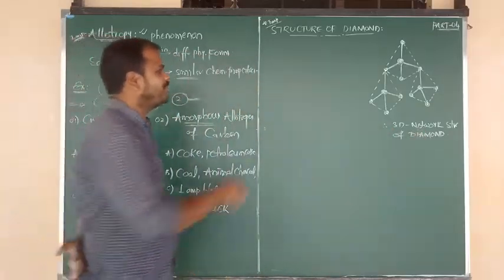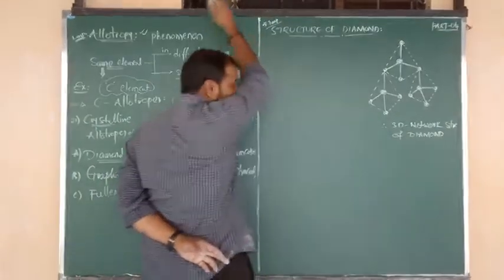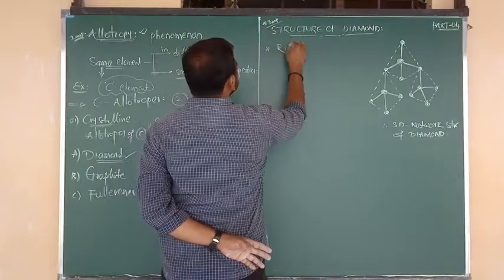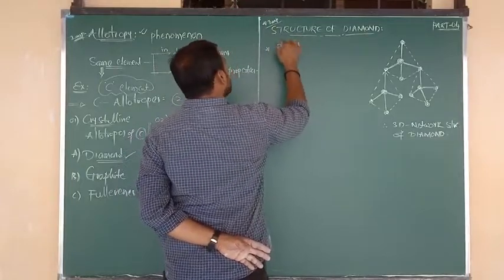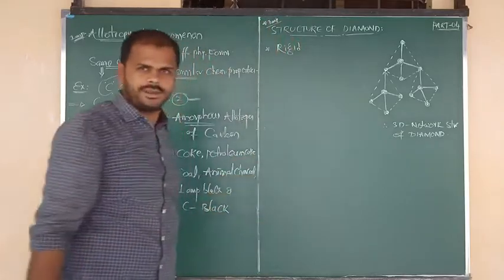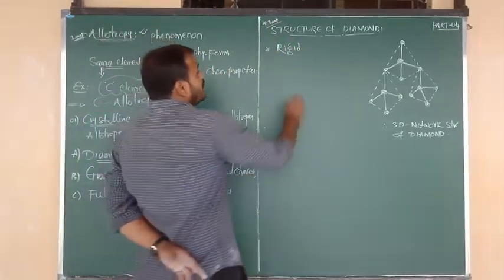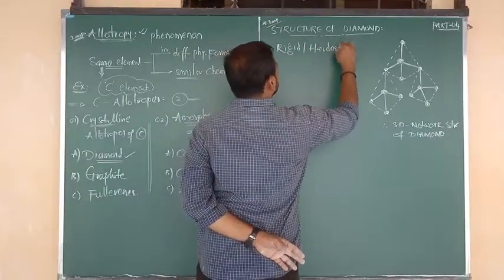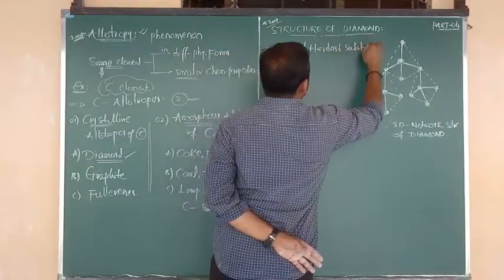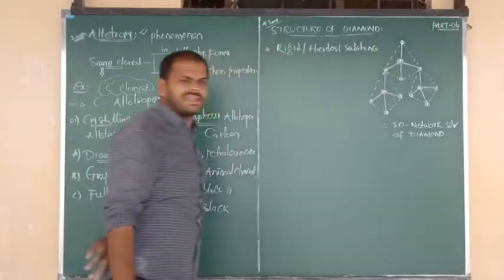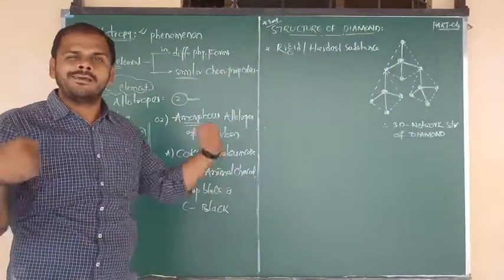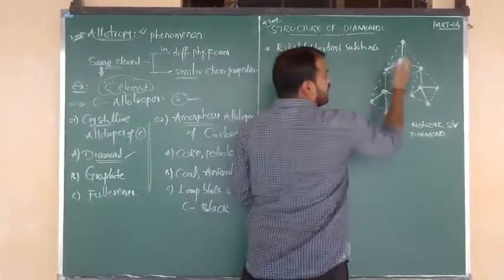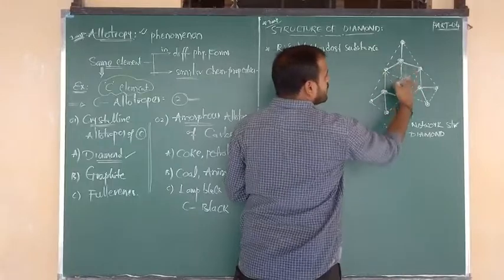Okay, good. So listen carefully now. We have to say that diamond is a rigid substance. Rigid means a very tough and hard solid, and diamond is the hardest substance. Why does diamond have rigidity and extreme hardness? The reason is carbon to carbon line, carbon to carbon line, carbon to carbon line.